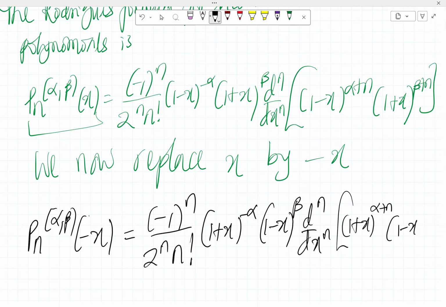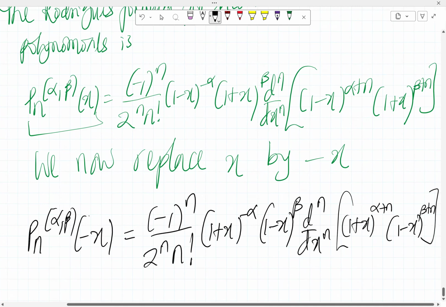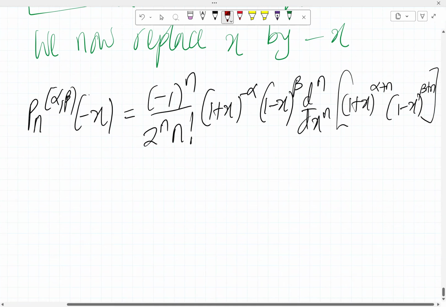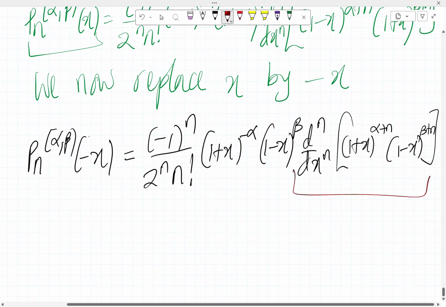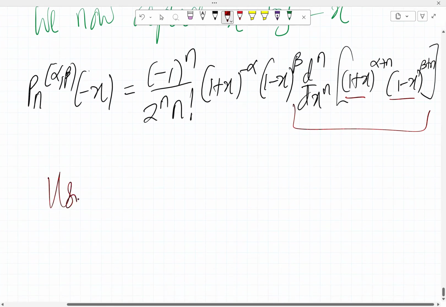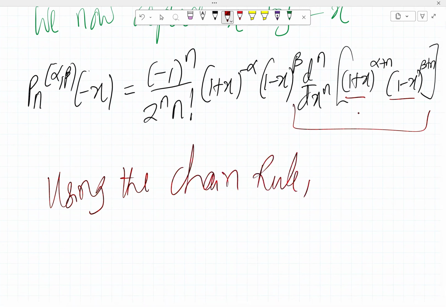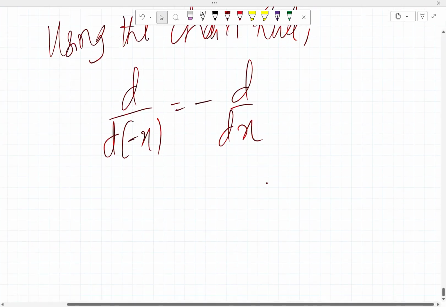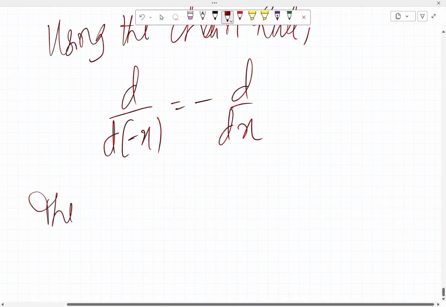Then here we have 1 minus x to the power beta plus n. So every x has now become minus x. With that in place, we need to differentiate here. This is a function of x, this is also a function of x, so we need to use the chain rule. Using the chain rule, we know that d of d minus x is equal to minus d dx.